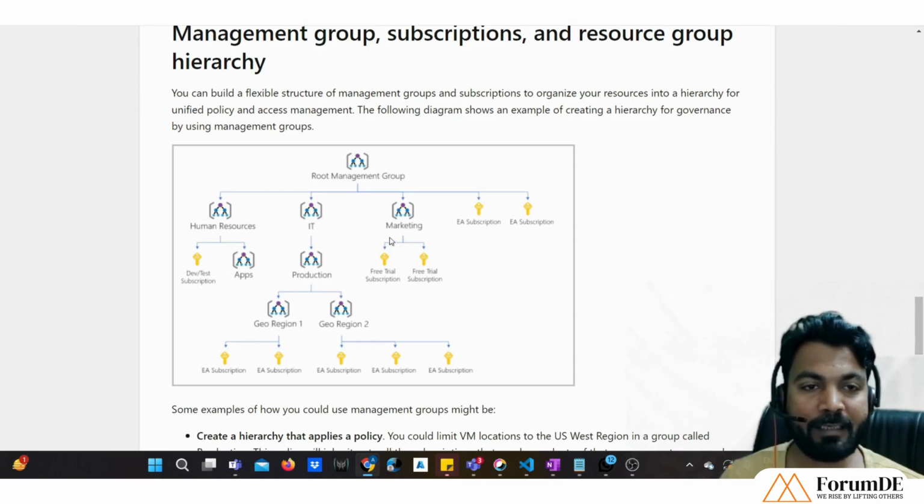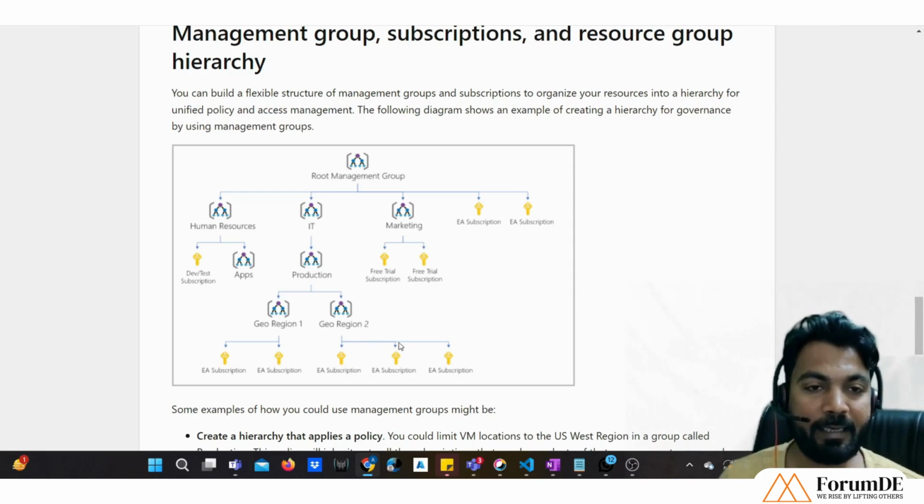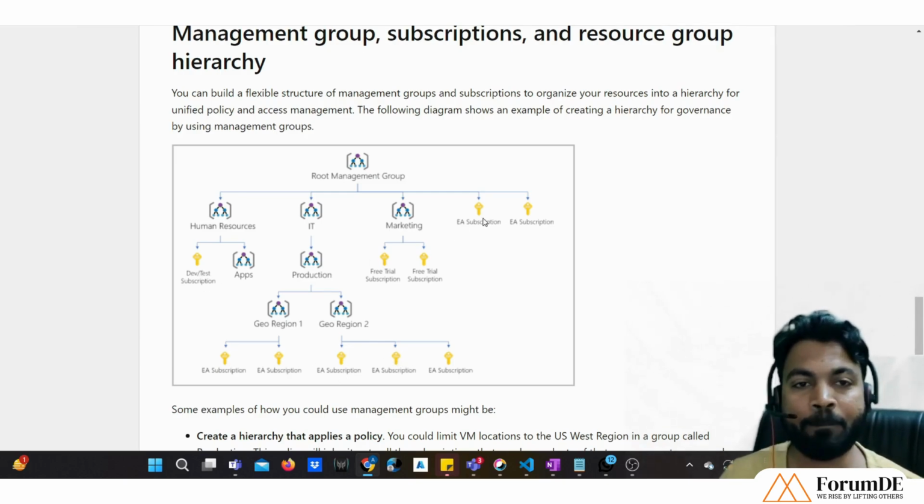You see, inside this management group we have two subscriptions, but inside a subscription we don't have any other subscription. We are not seeing a hierarchy of subscription inside subscription. This is an important point which I wanted to highlight.